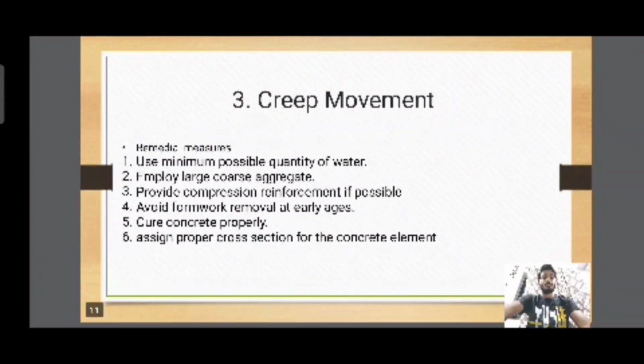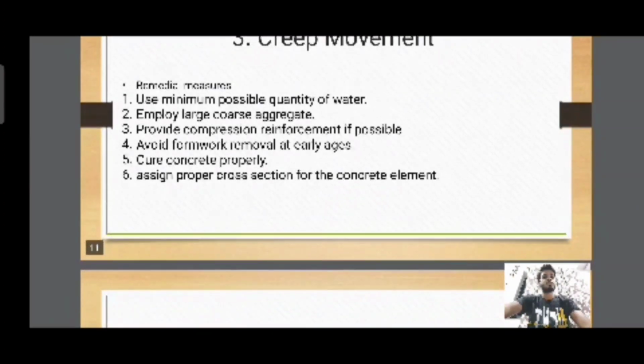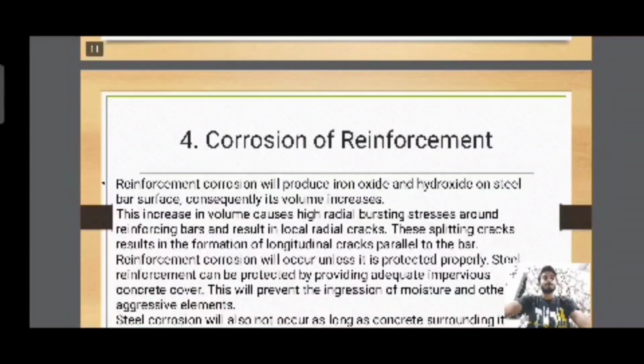Creep movement, remedial measures. Use minimum possible quantity of water. Employ large coarse aggregate. Provide compression reinforcement if possible. Avoid formwork removal at the earlier ages. Cure concrete properly. Assign proper cross section for the concrete element.